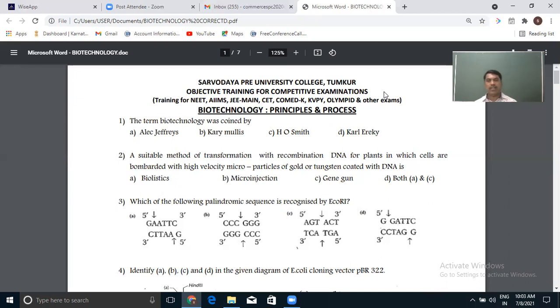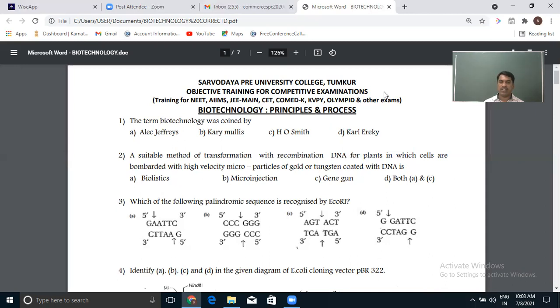Whereas Alec Jeffreys, as you know from the previous class itself, is the one who gave the DNA fingerprinting technique. Then Kary Mullis is the one who first explained PCR, polymerase chain reaction, whereas H.O. Smith is the person who identified the restriction endonuclease enzyme.